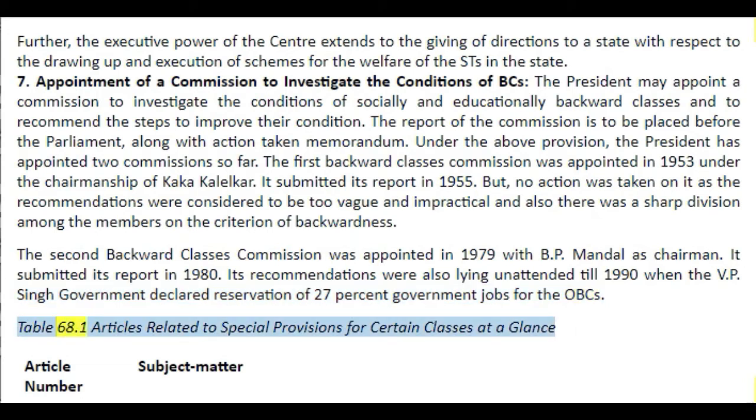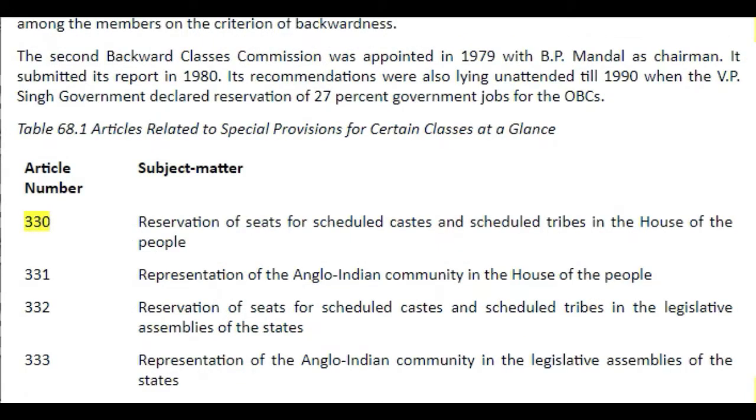Table 68.1 Articles related to special provisions for certain classes at a glance. Article number. Subject matter. 330. Reservation of seats for scheduled castes and scheduled tribes in the House of the People. 331. Representation of the Anglo-Indian community in the House of the People. 332.